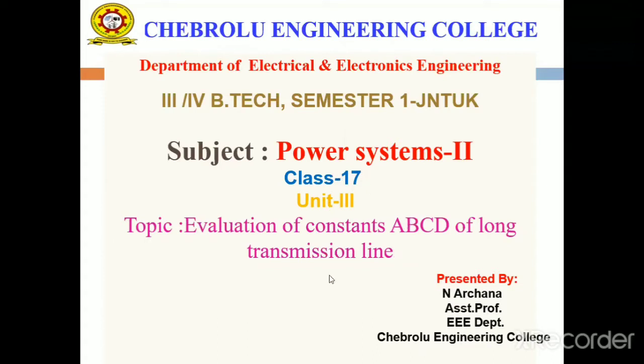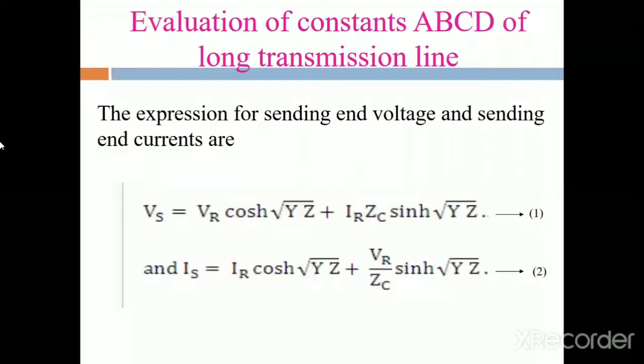In the last class I already gave the expressions for the rigorous method of a long transmission line. By using those sending and receiving end equations, we determine the ABCD constants of a long transmission line. In the previous class I already derived the expressions for the sending end voltage and the sending end current. This is the continuation of that previous derivation, the rigorous method of solution.